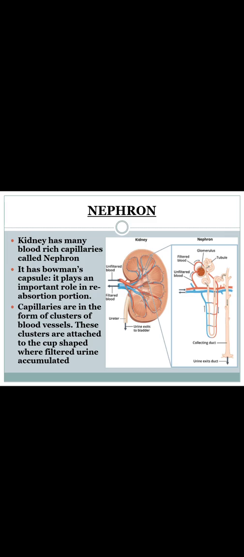Okay, and capillaries are in the form of clusters of blood vessels. So here we have capillaries, which are a group of blood vessels, a cluster of blood vessels, and these clusters are attached to the cup shaped capsule, wherein it filters the urine which has been accumulated.